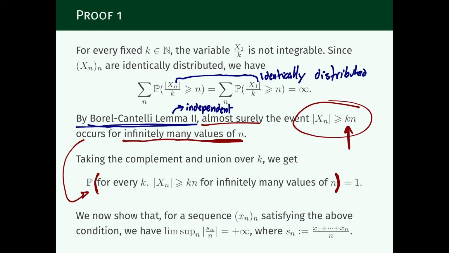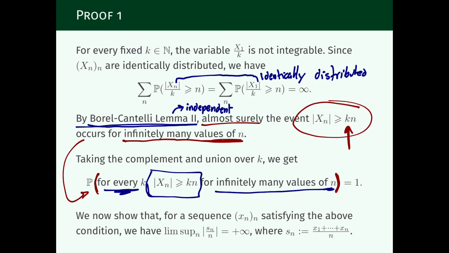What is the event? The event is that for every k, Xn will be larger than k times n for infinitely many values of n. So this is for each k fixed. You fix k, there will be infinitely many numbers n for which this inequality will hold.